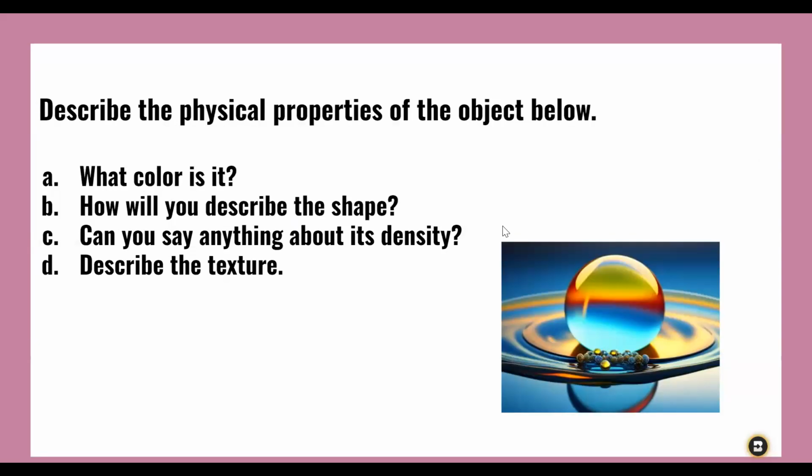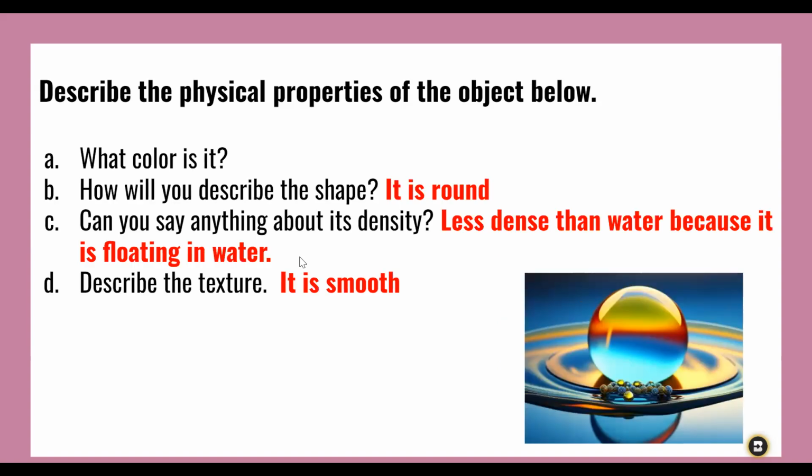Let's put this into practice. Let's look at the physical properties of the object in this image. We can look at the color, the shape, the density, the texture. Describing those means we are getting the physical properties of the object in the image. So we start with the color. They are multicolor. There are different colors, and you can describe them.